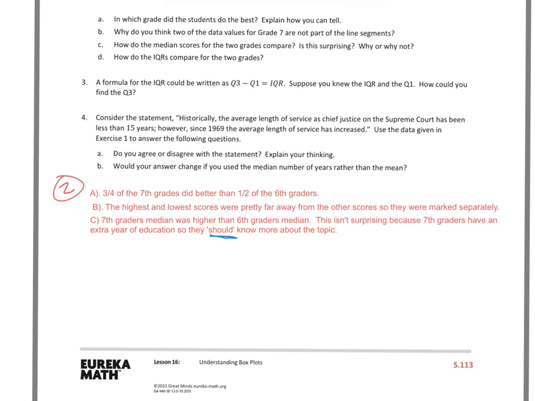So let's take a look at 3. A formula for the IQR could be written as quartile 3 minus quartile 1. Suppose you knew the IQR and quartile 1. How could you find quartile 3? Well, I'll do a quick example. If the IQR is 7, and we know quartile 1 is 10, I have to subtract 10 from something to get 7.